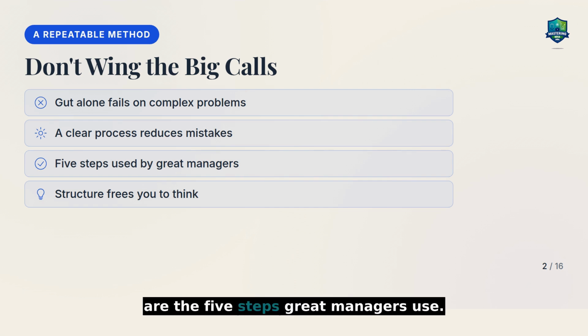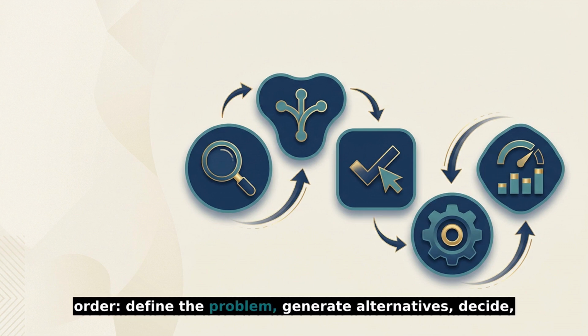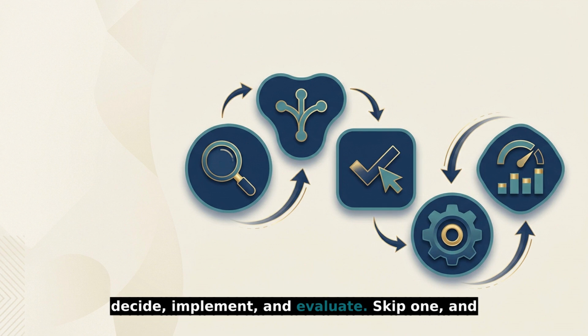Here are the 5 steps great managers use. The decision-making process has 5 steps and they flow in order. Define the problem, generate alternatives, decide, implement, and evaluate. Skip one, and the whole thing wobbles. Let us walk through each.